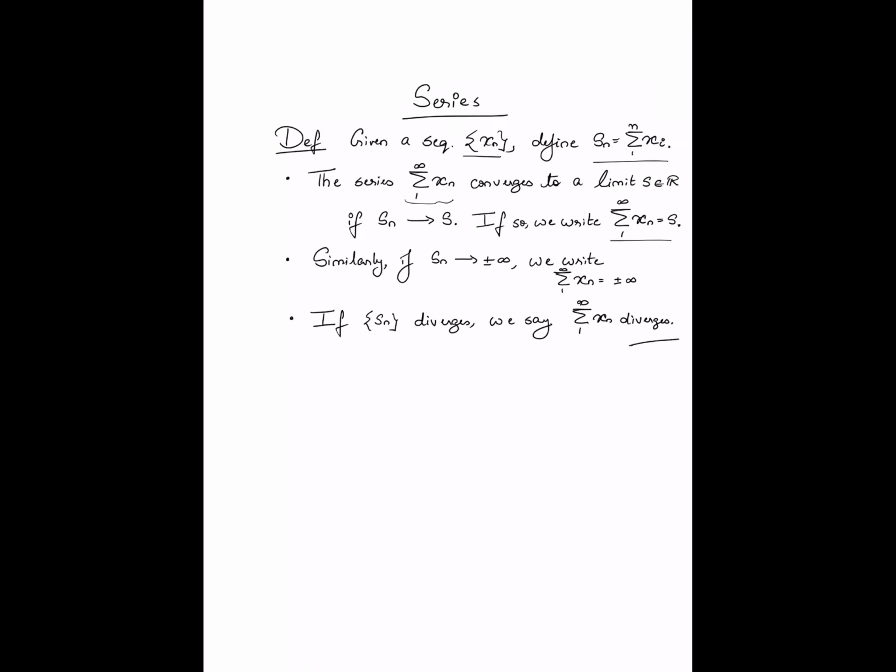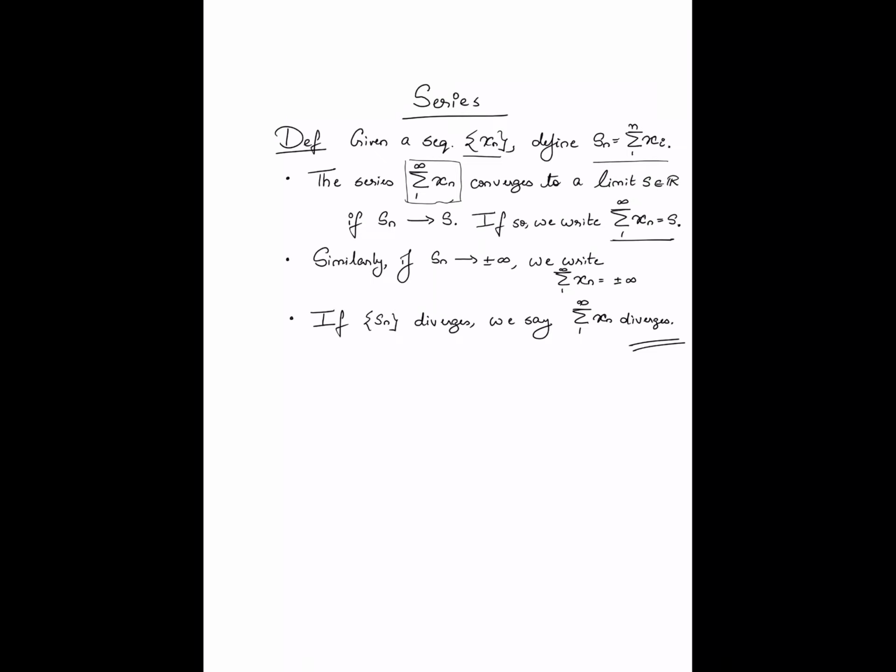Alright, so that's the definition. So this abstract object is what we call a series. Now, how do I interpret this object? I interpret it as the limit of the running sums, the limit of the sum of the first n elements as n goes to infinity. If this sequence of running sums converges, I say that the series converges, in which case I express that fact in this manner.